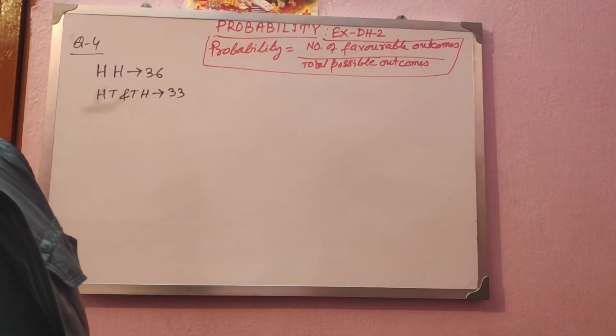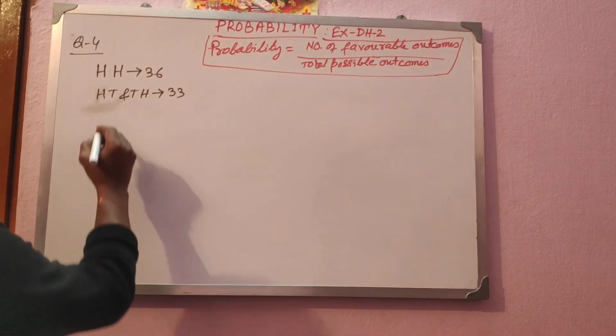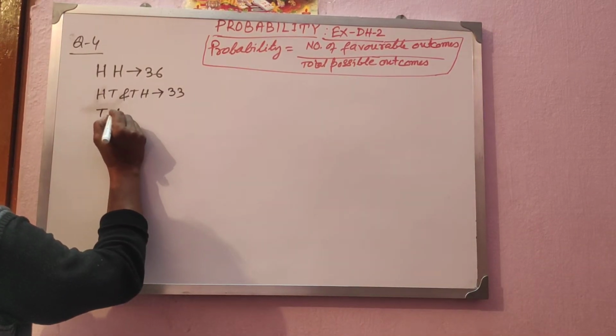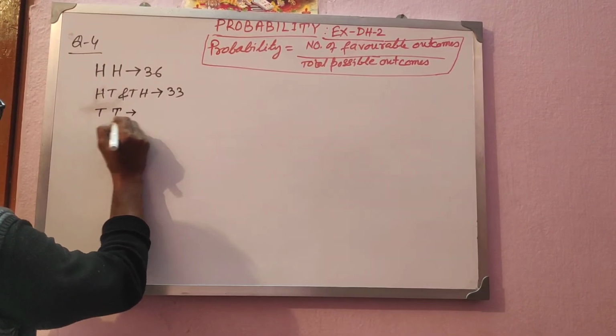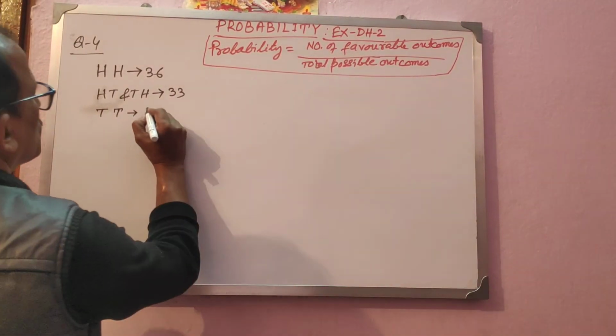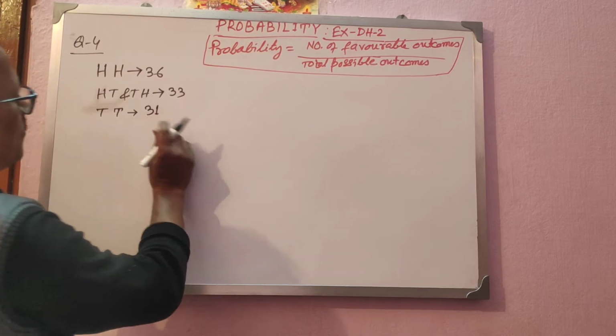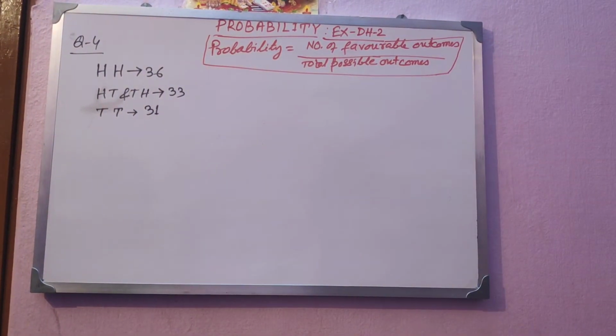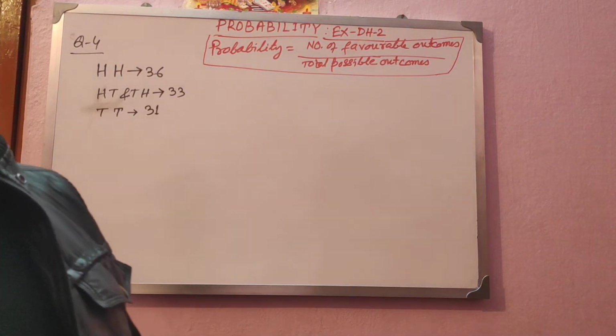And double tail has come: first coin tail and second coin tail. It is 31 times. So you got the outcomes. Outcome is the result. Now you have to answer.